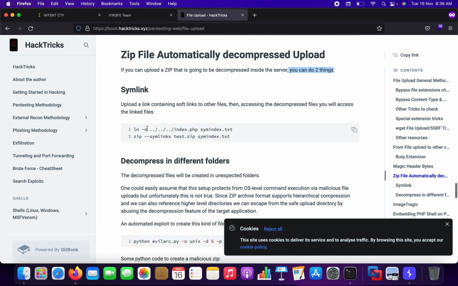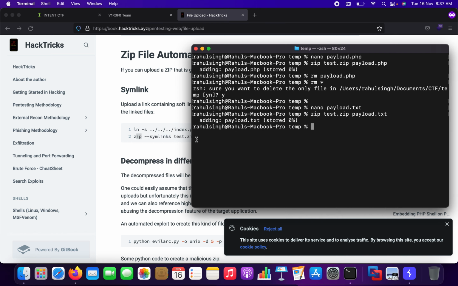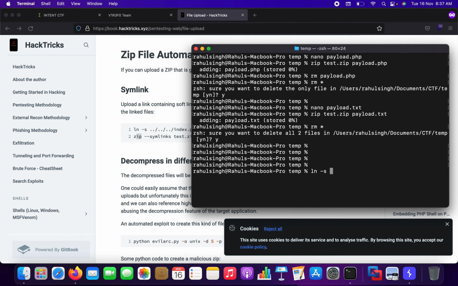So what it is trying to do here is link this file which is on the server with this file and then zip it up. Let me just try to show it to you. So nano payload.text, I'm sorry about that, let's just remove everything. ln -s is for linking the stuff. I do not know where the flag is, so I'm just trying to go backwards,